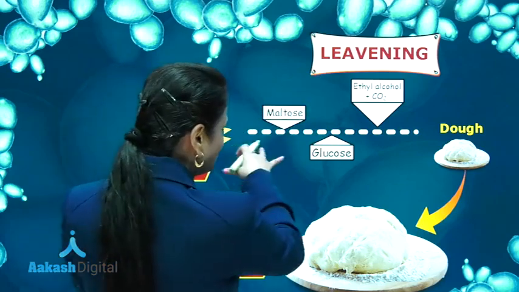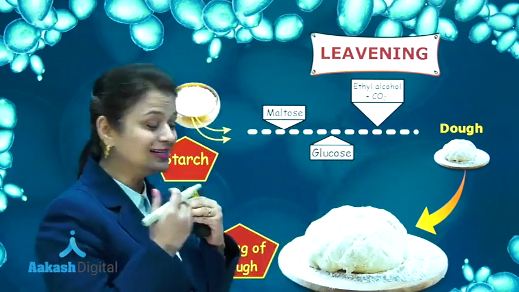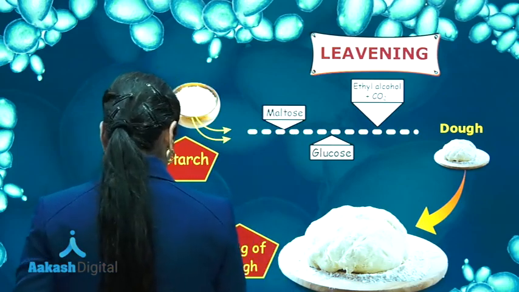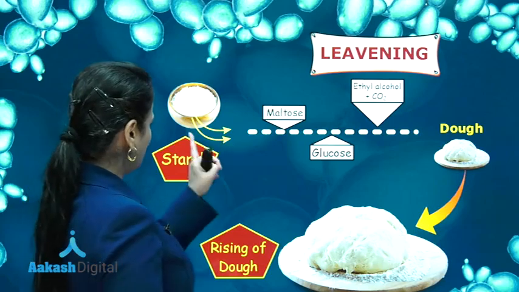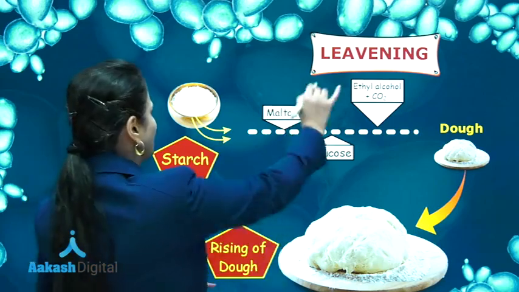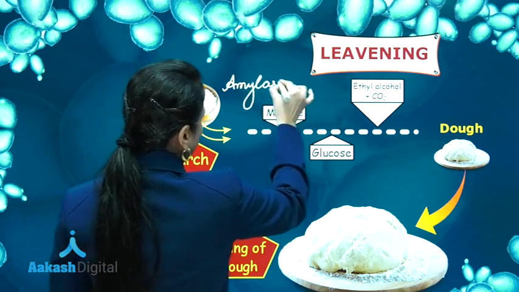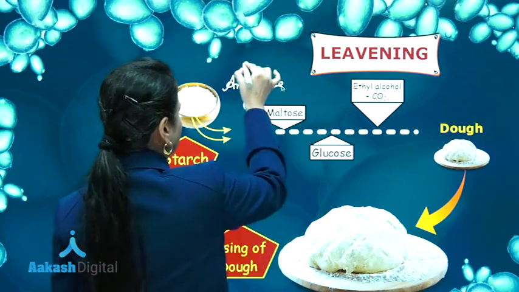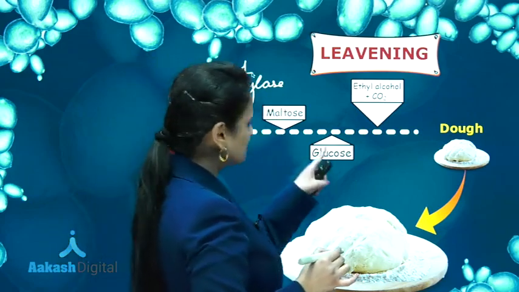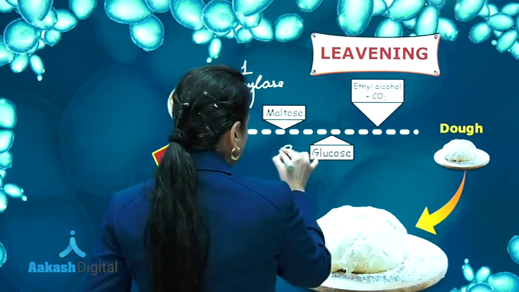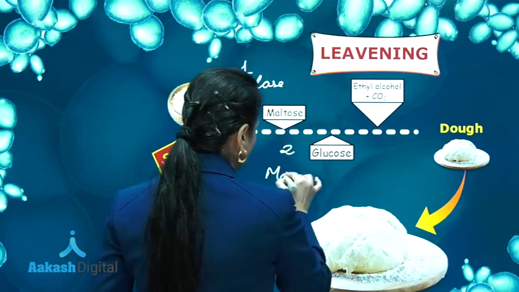Now, several steps are involved in the rising of dough. At the first step, when starch is changed into maltose, the enzyme involved is amylase. Then at the second step, when maltose is changed into glucose, the enzyme involved is maltase.